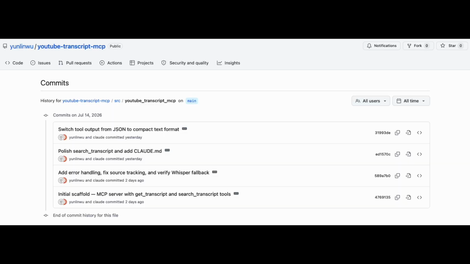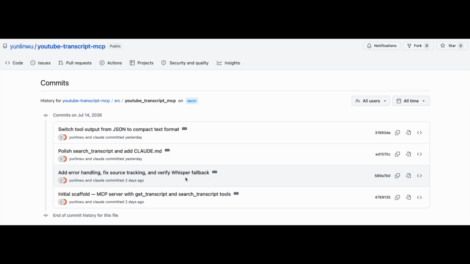So the first commit was to have the project scaffold. I wanted to make an MCP server, and decided the core functionality: getting the transcript and searching the transcript. The default option is to use yt-dlp to grab the closed captions right from the video, if that's available.